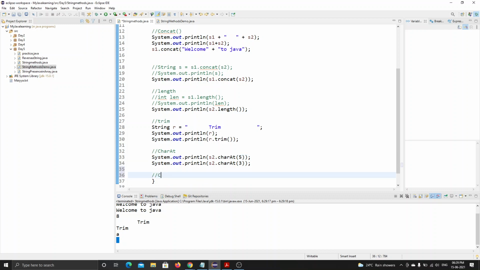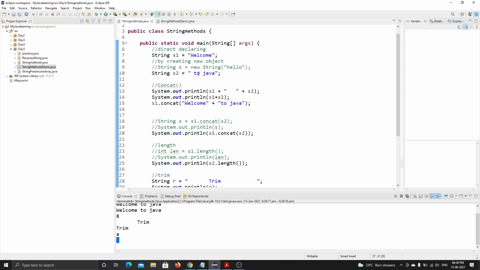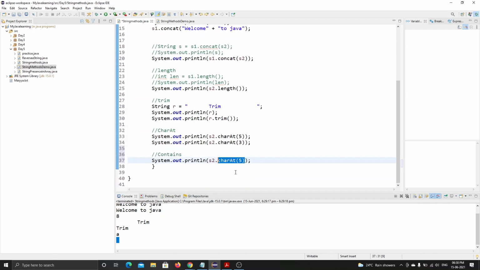Now let's move into how this contains works. Use System.out, and in the s2 string I want to find out whether Java is available inside this whole string or not.